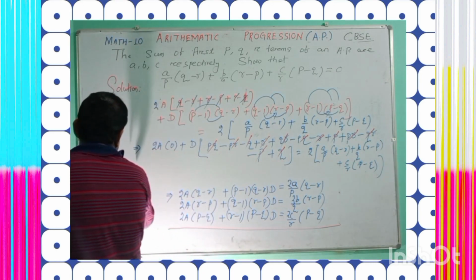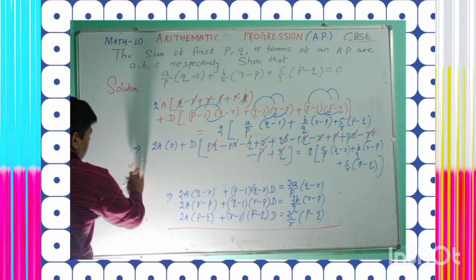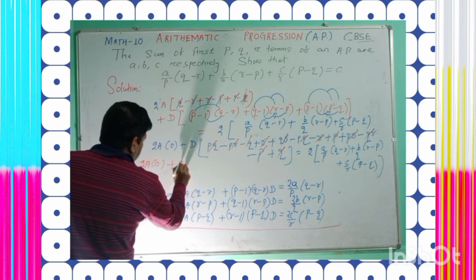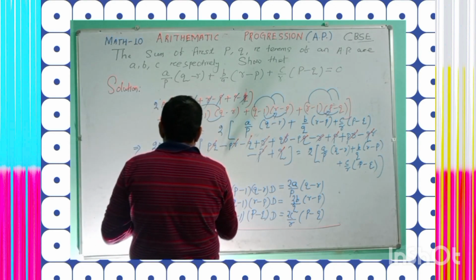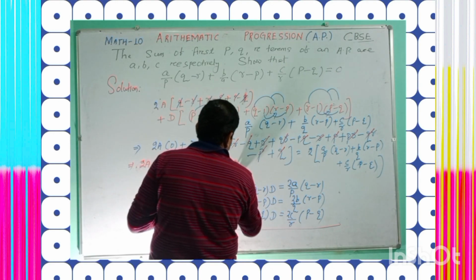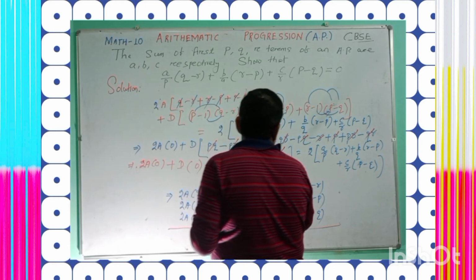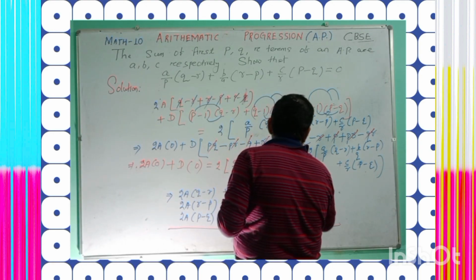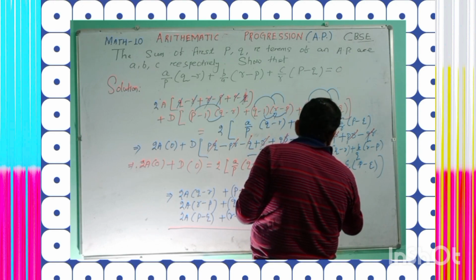After cancellation you get 2a into 0, plus d into 0, which is equal to 2 into a by p into (q minus r) plus b by q into (r minus p) plus c by r into (p minus q).